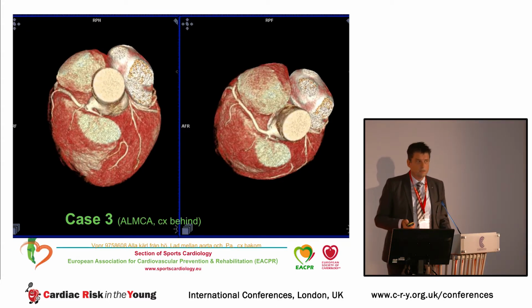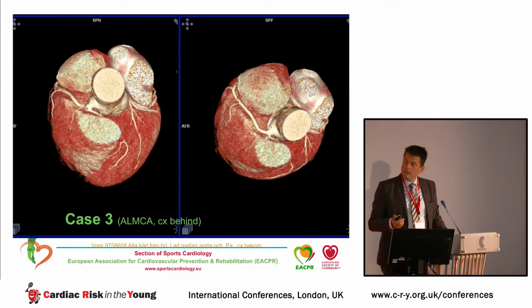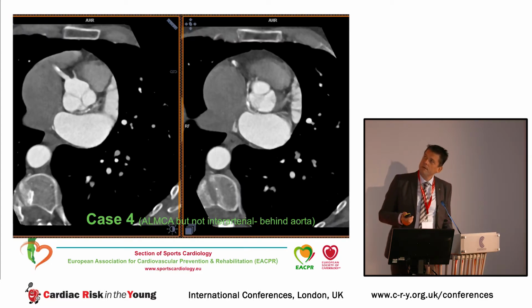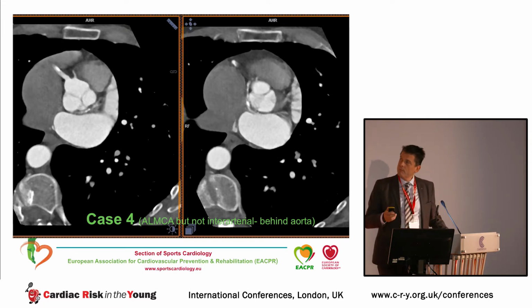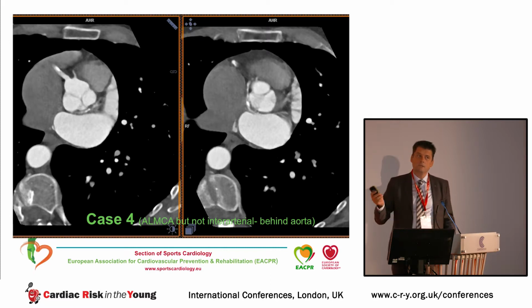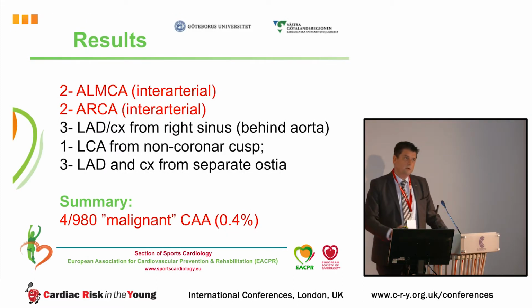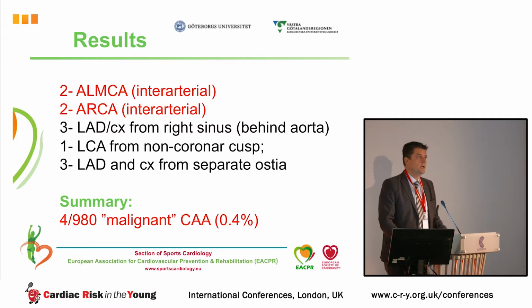And the third case is, again, an anomalous left main, but here the circumflex is behind the aorta. And here is also an anomalous left main, but the vessels are not coursing between the aorta and the pulmonary trunk, so this is considered to be more benign, as it has not been associated with sudden cardiac arrest.